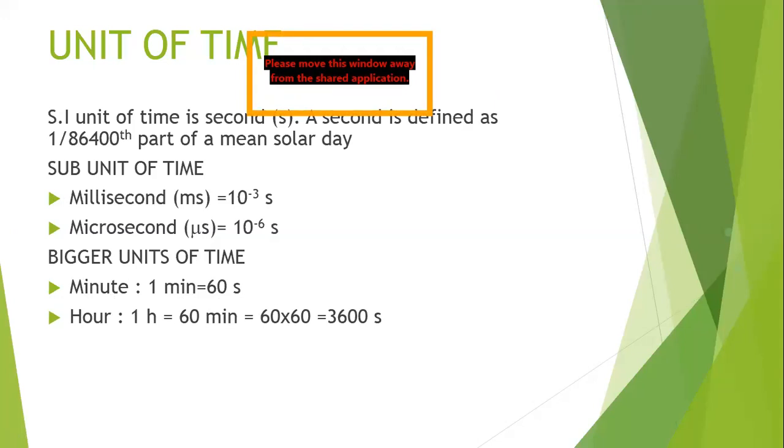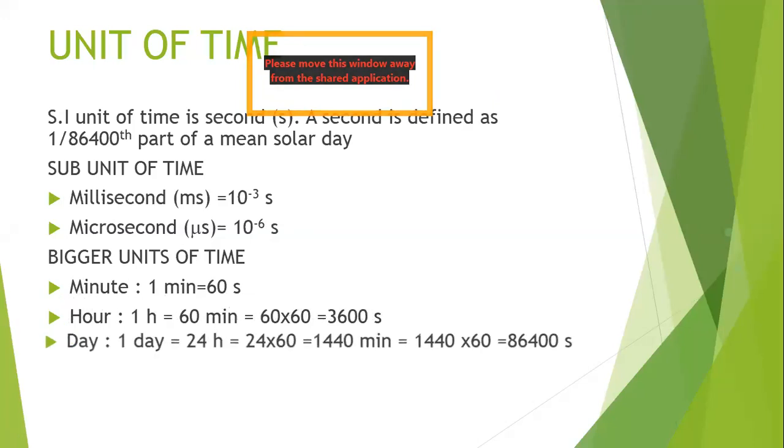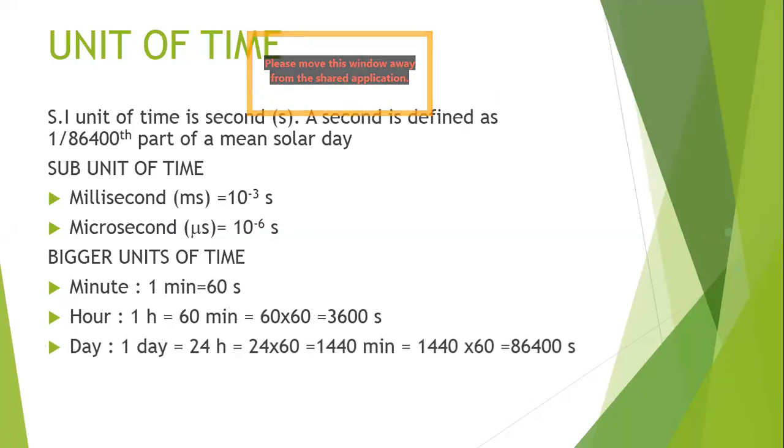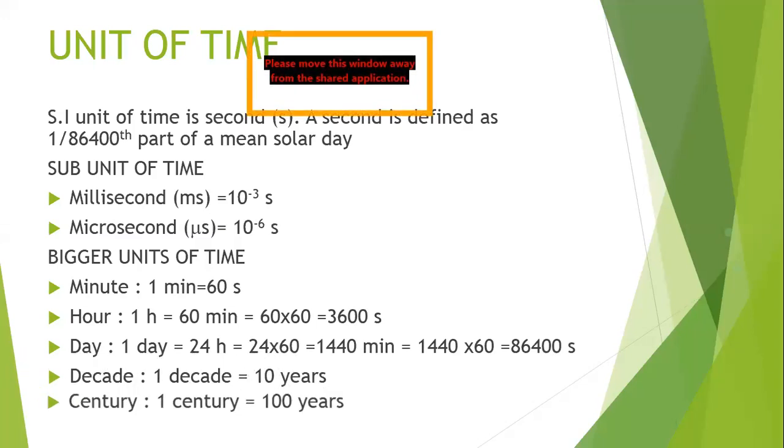In terms of seconds, it is 3600 seconds. Then the day, which is 86,400 seconds, which is 1440 minutes, which is equal to 24 hours. Then we have the decade, a period of 10 years, and the century, a period of 100 years. So these are our units of time.